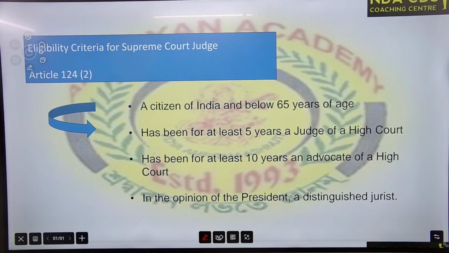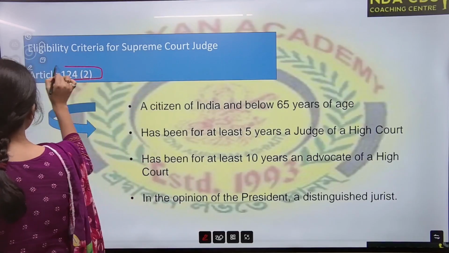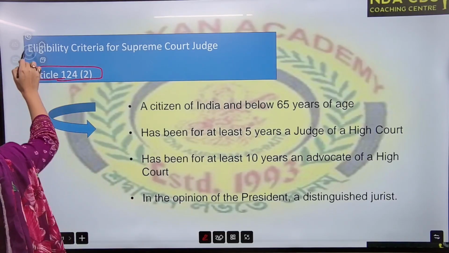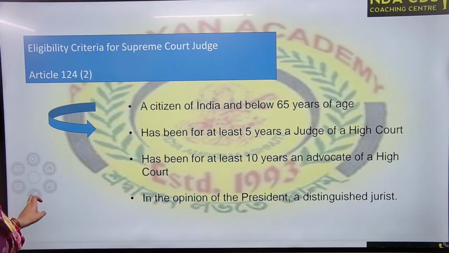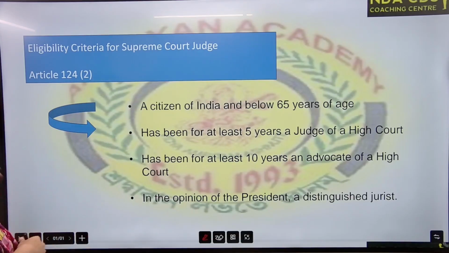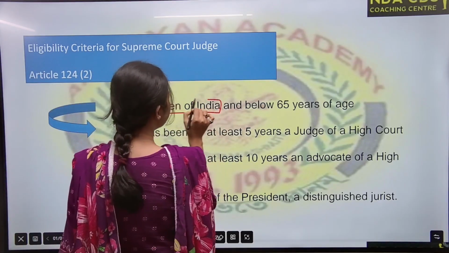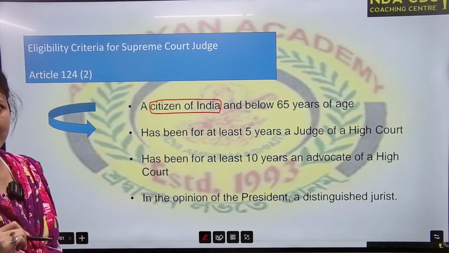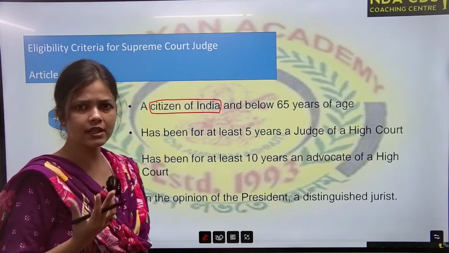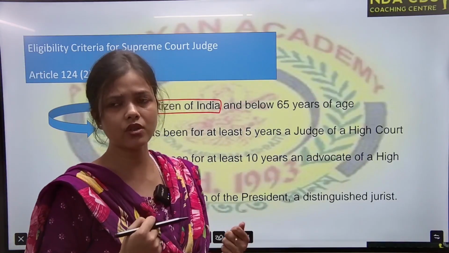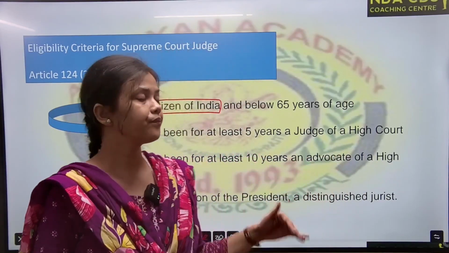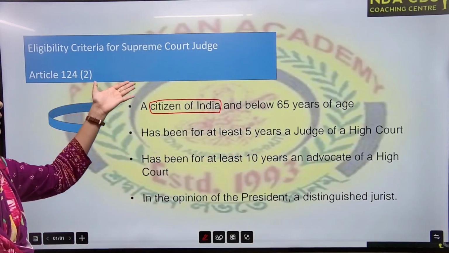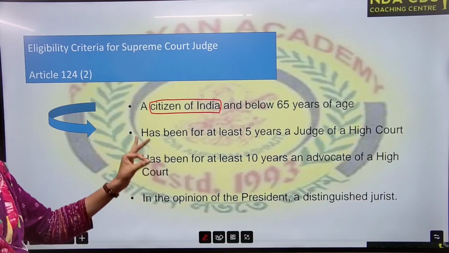If you want to become a Supreme Court judge, Article 124 clause 2 says something about the qualification. You have to be a citizen of India first. It doesn't matter whether you got the citizenship by birth, by naturalization or by registration, but at the time of being eligible for the position of judge of Supreme Court, you have to be an Indian citizen.